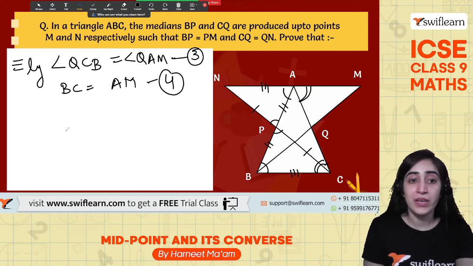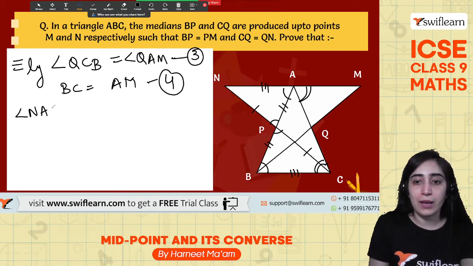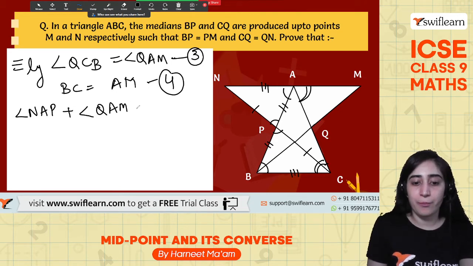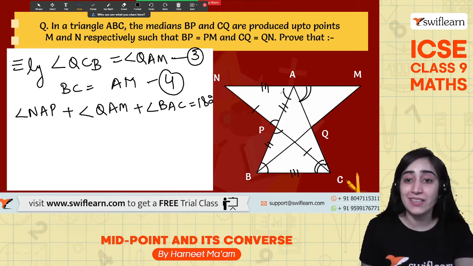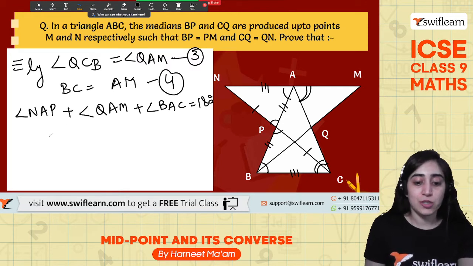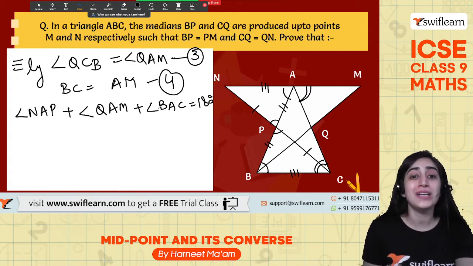So what do I get to know? If I add these three angles, they should become 180 degrees. So I'll say angle NAP plus angle QAM plus angle BAC will be equal to 180 degrees. These two sides are equal, so when these three sum up to 180 degrees, it gives me what? It is collinear.